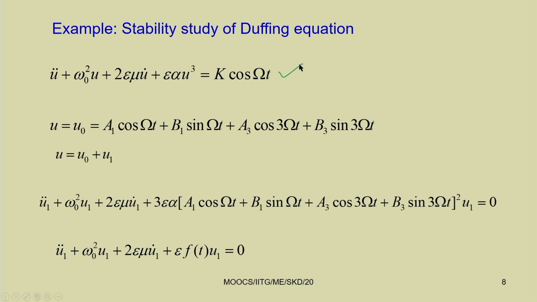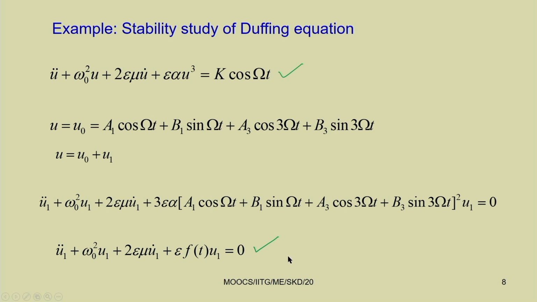First, studying the stability, when we perturb this equation, it actually yields an equation which is similar to that of a parametrically excited system. Here we have taken u equal to u0 plus u1, where u0 is the equilibrium solution. By substituting it in the original equation, we got u1 double dot plus omega 0 square u1 plus 2 epsilon mu u1 dot plus epsilon f(t) u1 equal to 0.